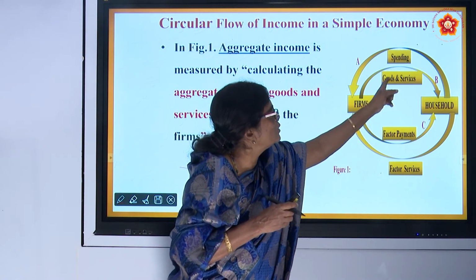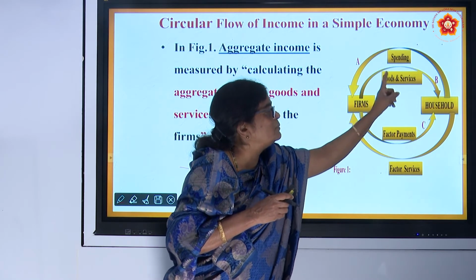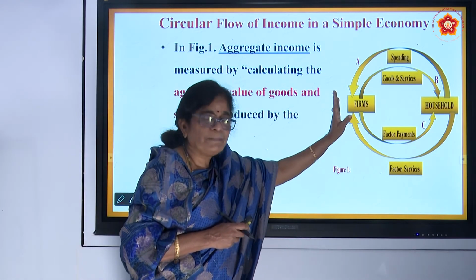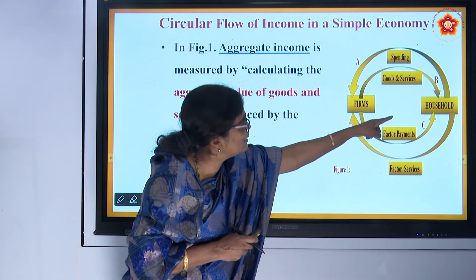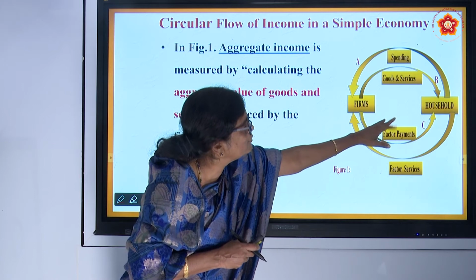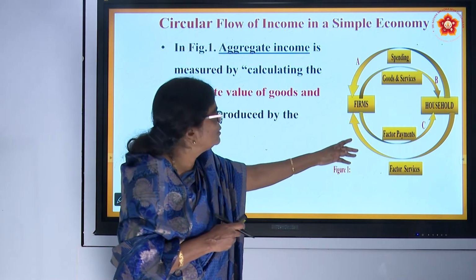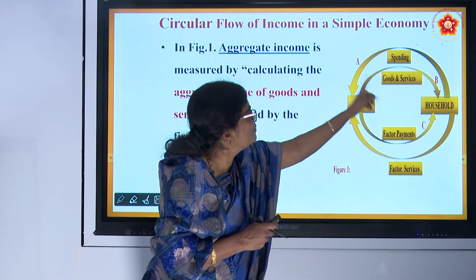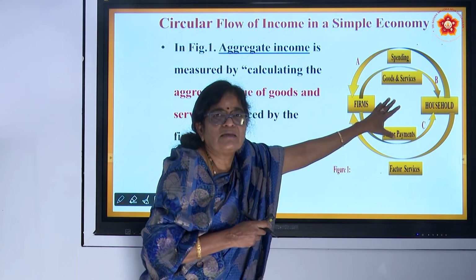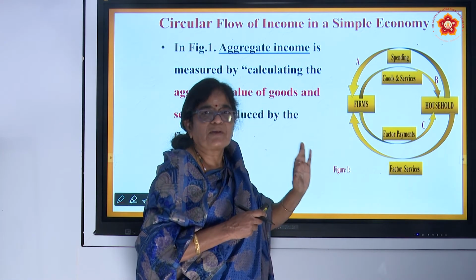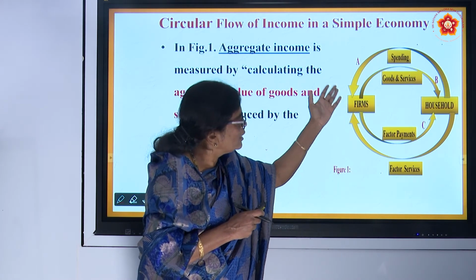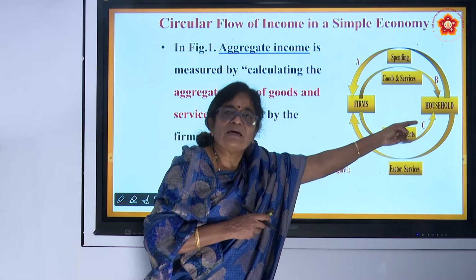In that case, the value of aggregate goods and services will be equal to the aggregate income of the household, because we have mentioned or assumed before that there are only two sectors and there are no external sectors. Whatever the household receives, they are spending back. Whatever firms get as income from household is again paid back to household. This is a closed sector. There's nothing going out. There is no leakage. Whatever they are getting, household also is spending back to the firm. Firm also gives factor payment back to the household.